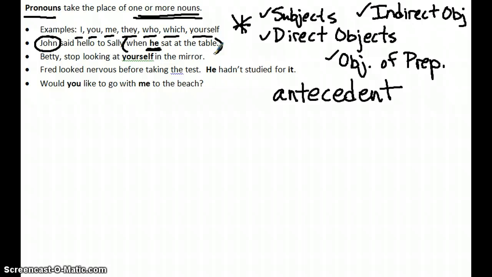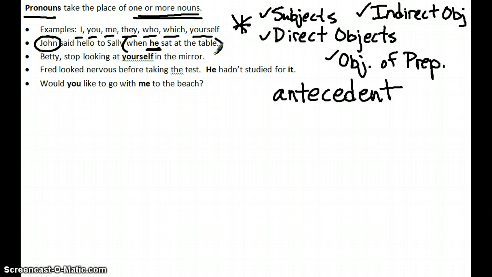But if you take a look at the clause, it has its own subject, what the clause is about. And the clause is about "he." So he, the pronoun, is functioning as a subject, just like a noun would, just like John does in the first half of that sentence, in the first clause. Okay? Let's take a look at the second example.